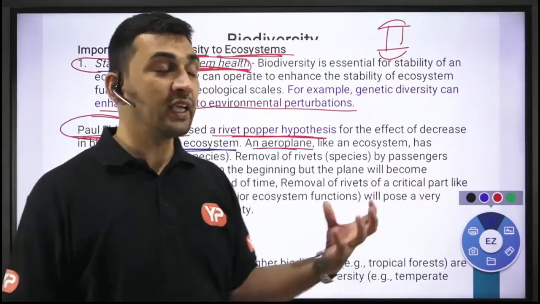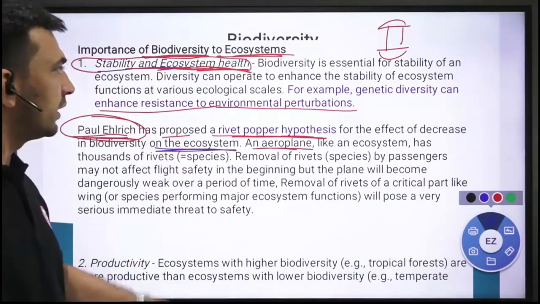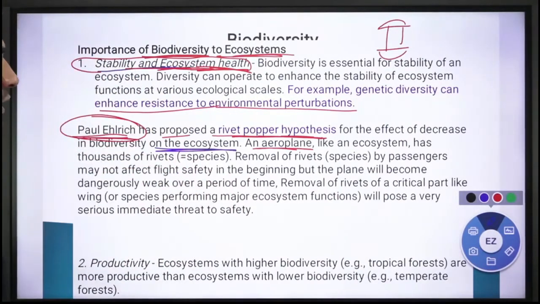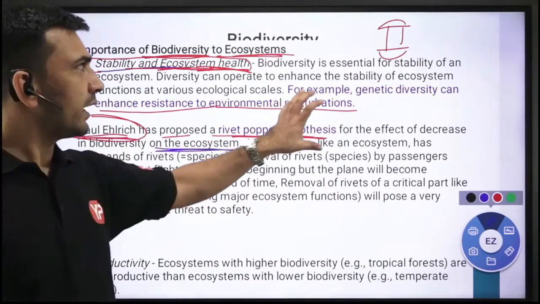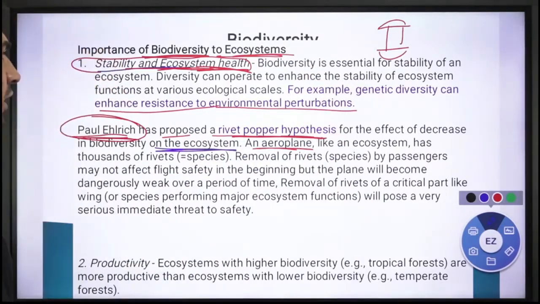So that is how he has tried to relate this, making use of rivets from the aeroplane as an example and giving it the name rivet popper hypothesis, to explain how the ecosystem can be influenced if you remove any particular species from it.